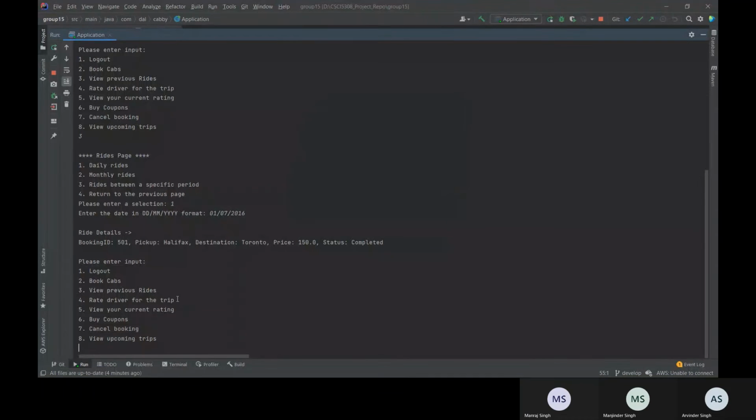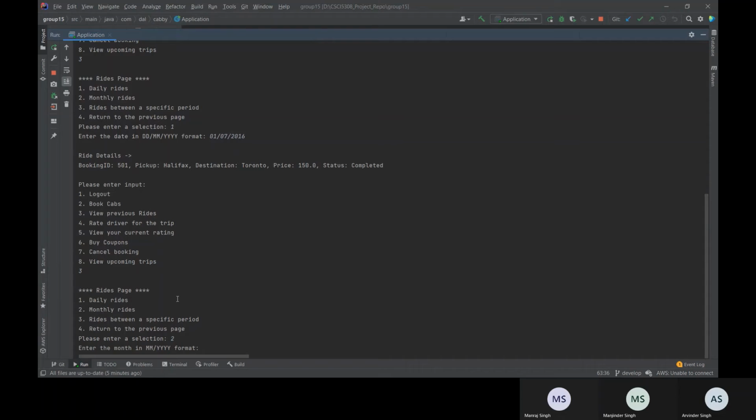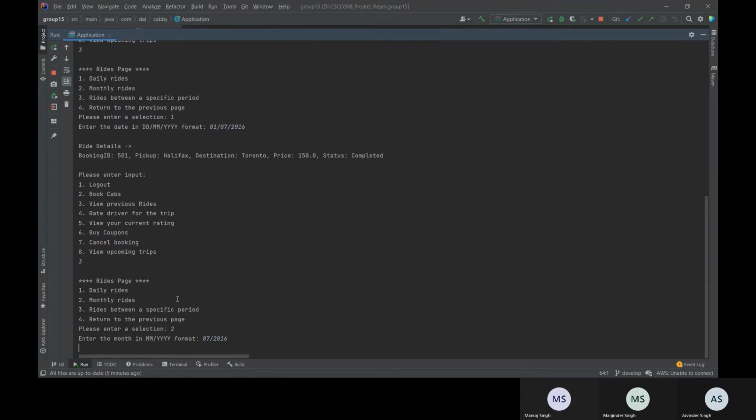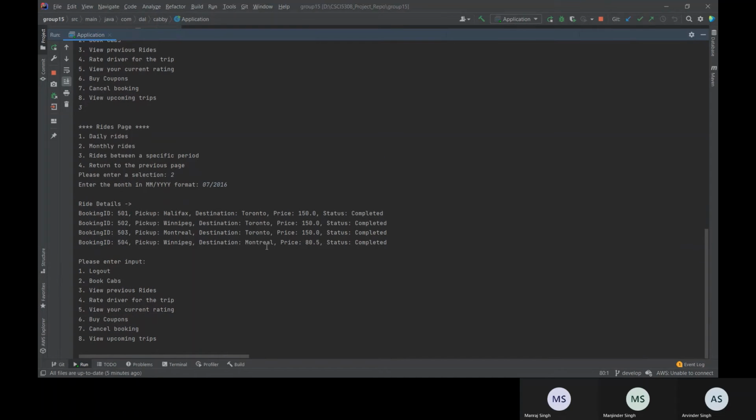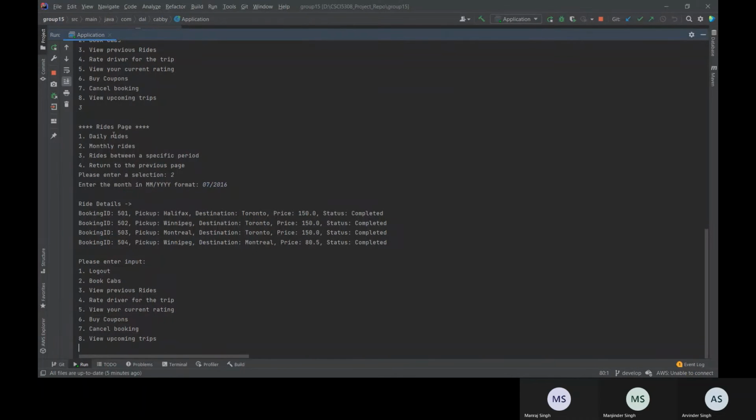Similarly, if the customer wants to fetch all the rides they have completed in a particular month, they will go here, select 2, then provide the month with year. Like this, it will show all the completed rides to the customer. So this is how we are implementing these 3 features for daily, monthly and rides between a specific period.